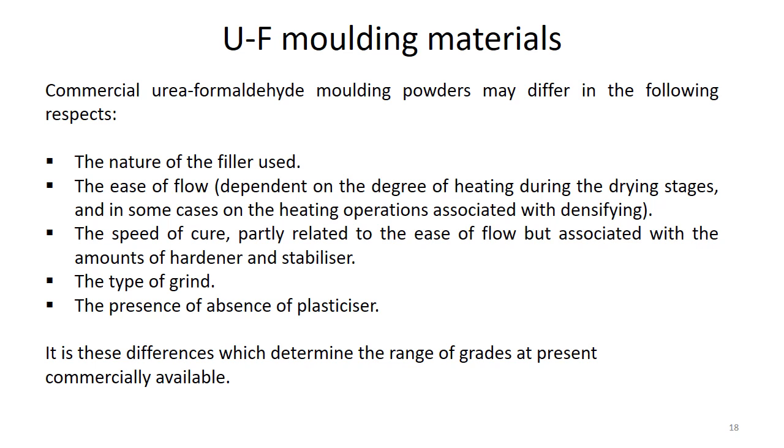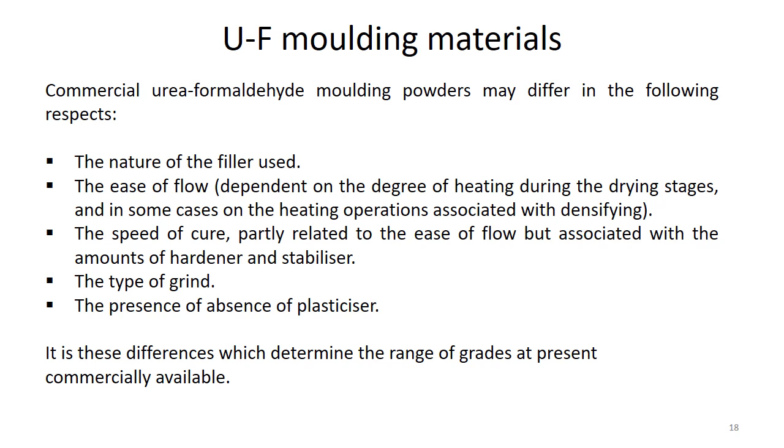In the commercial urea formaldehyde molding process, these different powders help to control the properties. We can vary the filler nature, adjust the properties, and also ease the flow. It depends upon how dense or how viscous the material is.